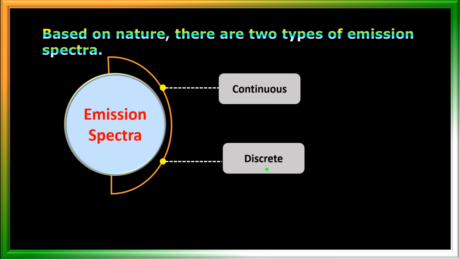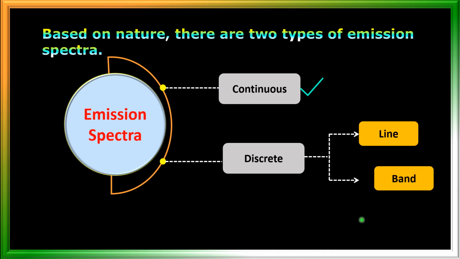And the discrete spectrum is again divided into 2 categories. One is line spectrum and another one is band spectrum. What is line spectrum? What is band spectrum? Let us discuss.